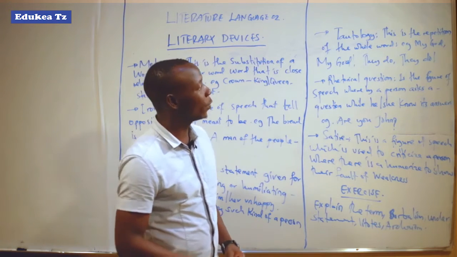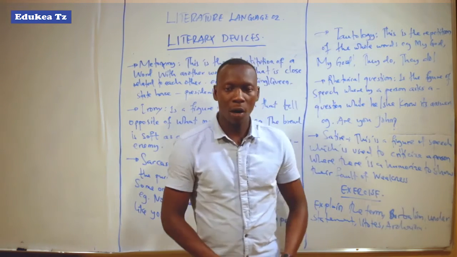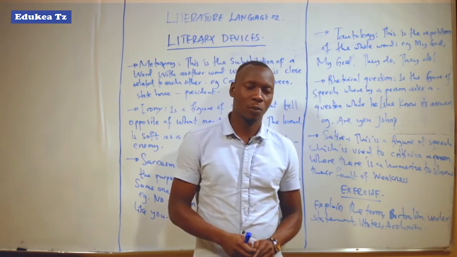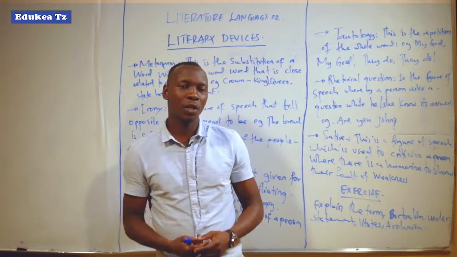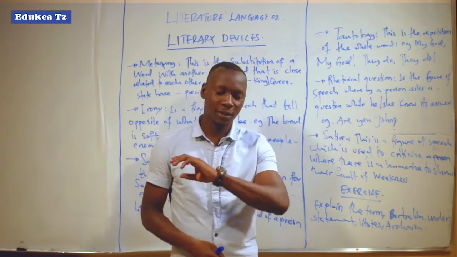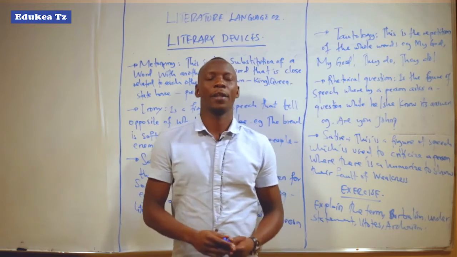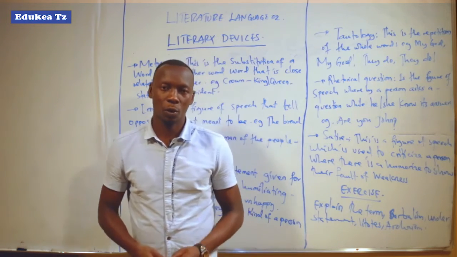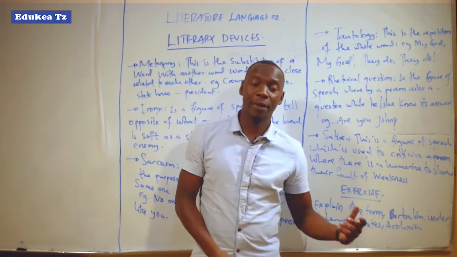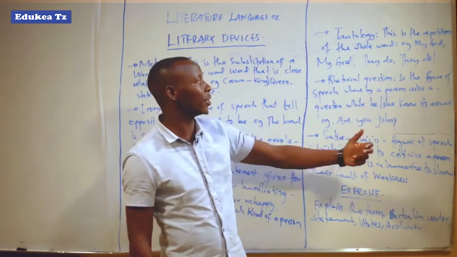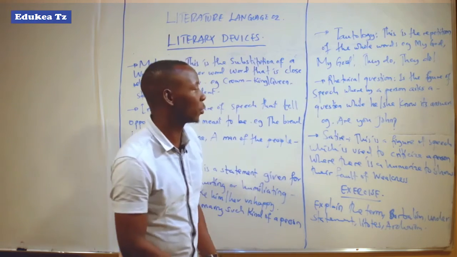This is the repetition of the whole word. Example, my God, they do. So tautology is a repetition of whole words in a particular statement or conversation. It can be a word, a sentence or a phrase. Tautology is applied in literature to show the implied meaning. Example, my God, they do. That is all about tautology.